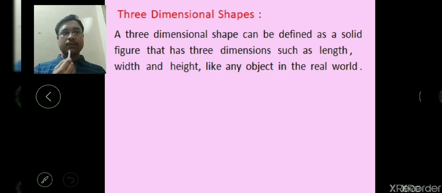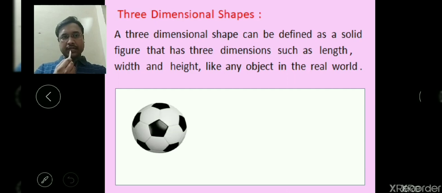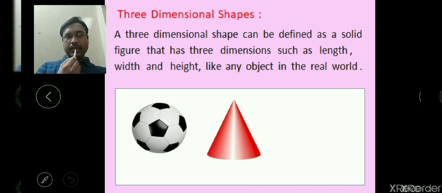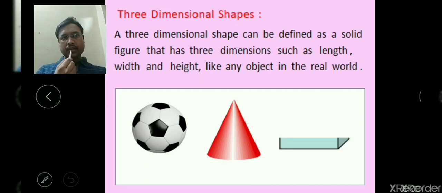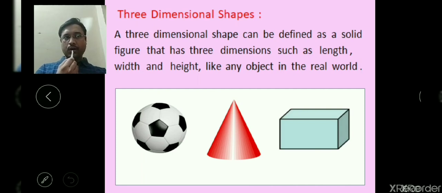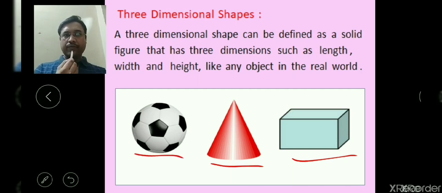Any object in the real world which we are seeing in our life has a three-dimensional shape only. They have length, breadth and height also. Such as we can see such figures there. Here I am showing a football figure. This is a three-dimensional figure. Next, you can see this conical figure here. Now this is a cuboid. They all have three-dimensional shapes which have some height, including the length and breadth.